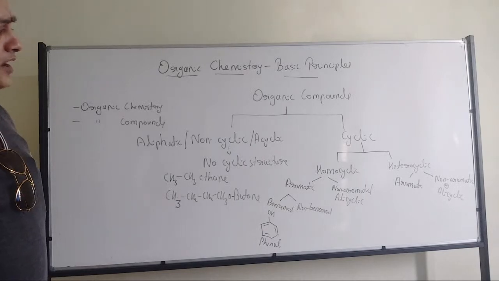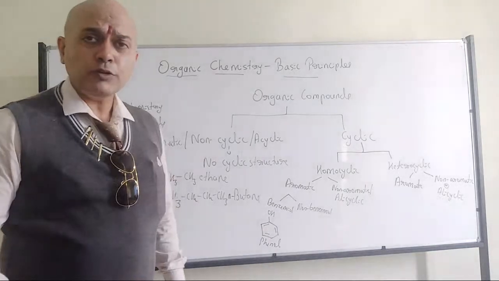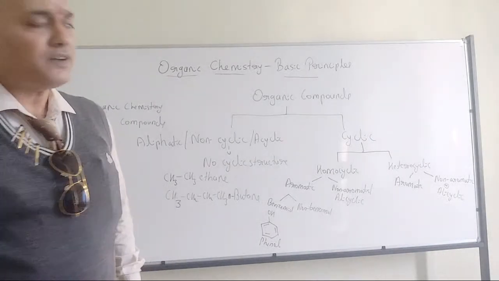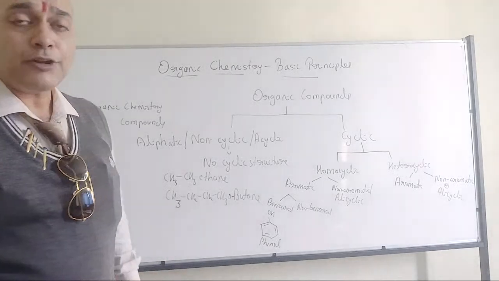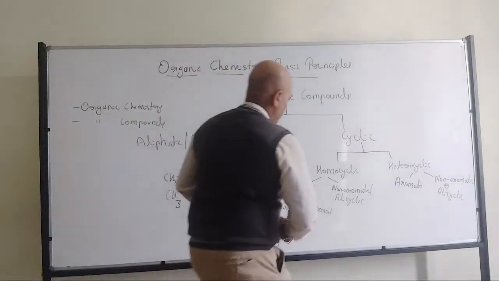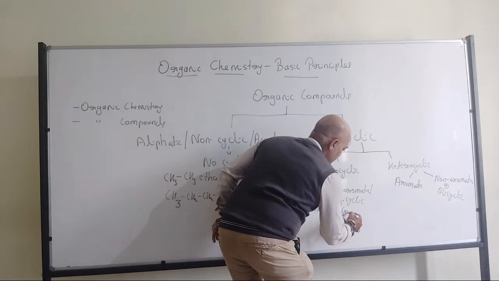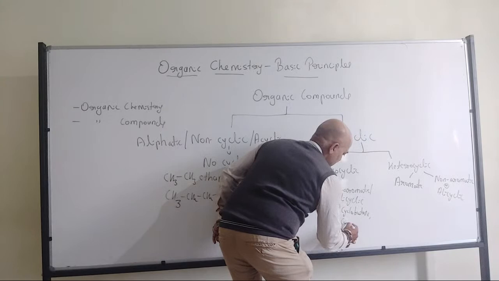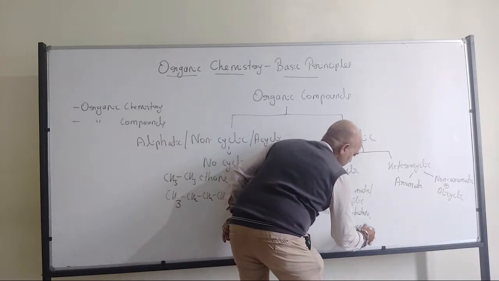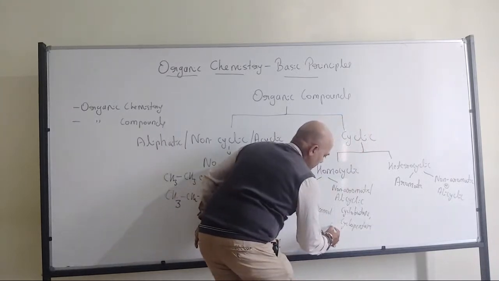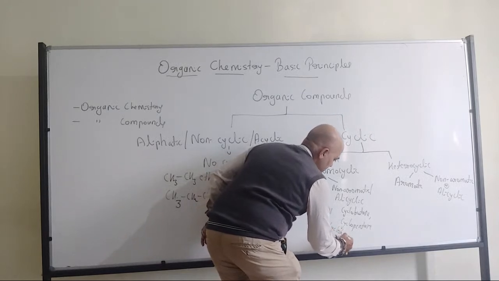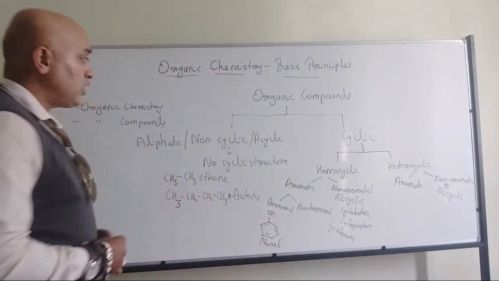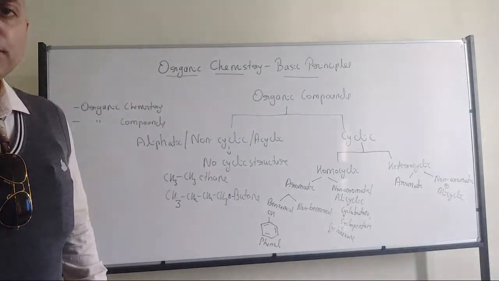Now, non-aromatic can be cyclobutane, cyclopropane, whatever it is. All of them come under non-aromatic or alicyclic compounds. It can be cyclobutane, cyclopentane, or cyclohexane. They are all examples of non-aromatic alicyclic compounds.